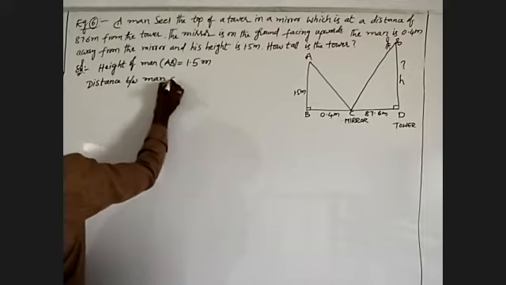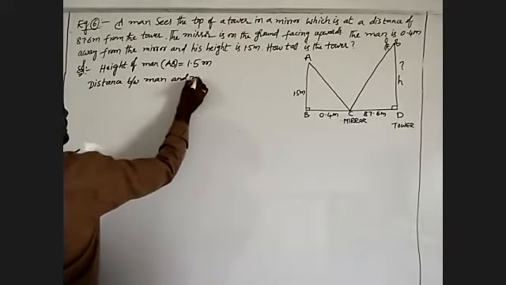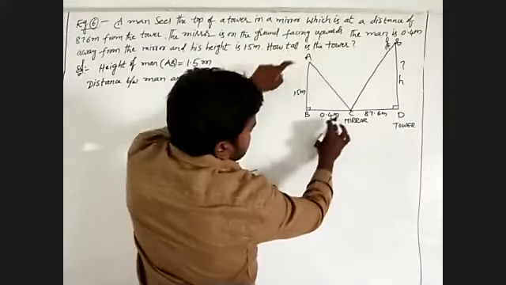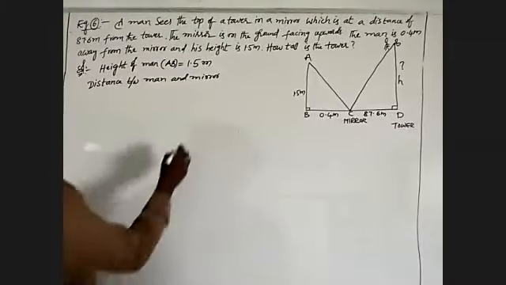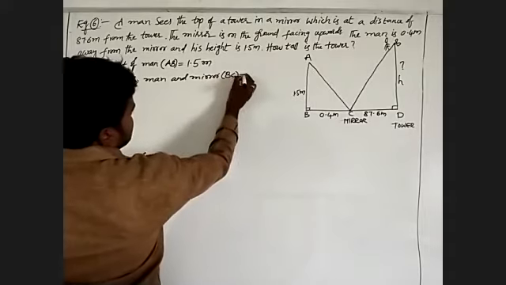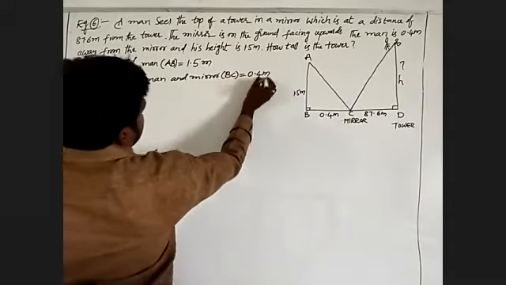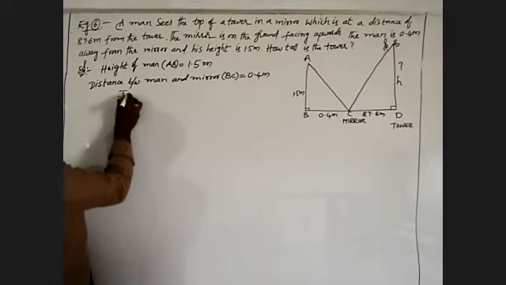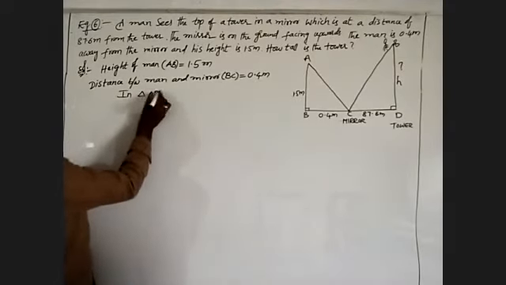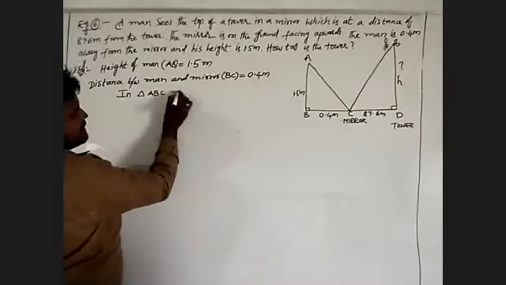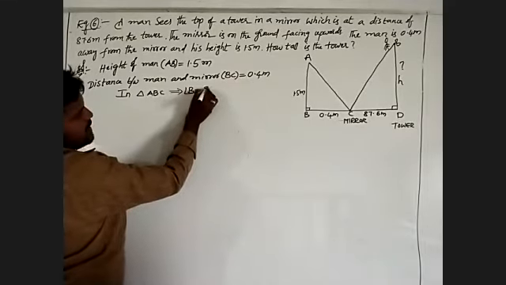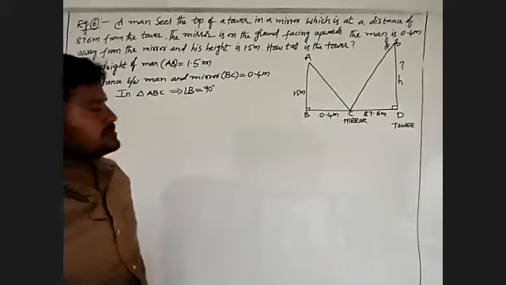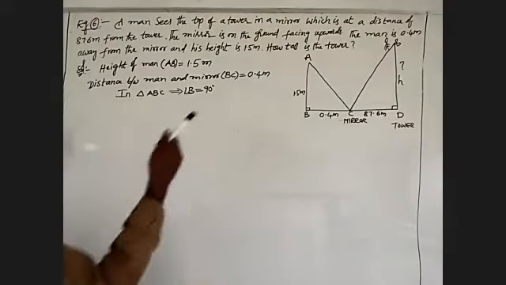After that, the distance between the man and the mirror is 0.4 meters. I will write BC is equal to 0.4 meters. In triangle ABC, angle B must be taken as 90 degrees. It is a right angle triangle.